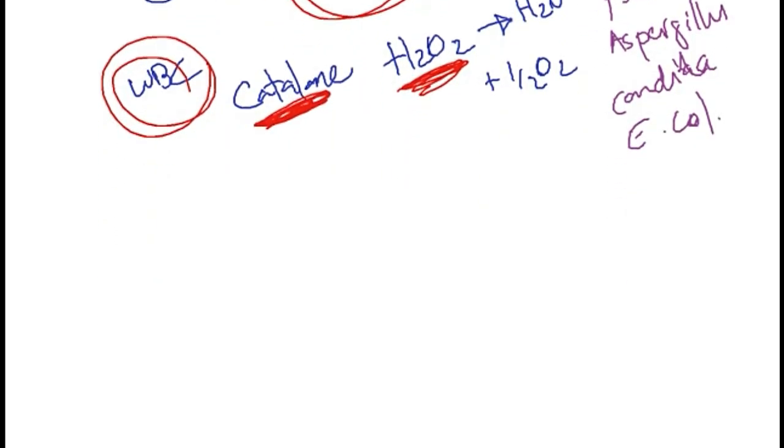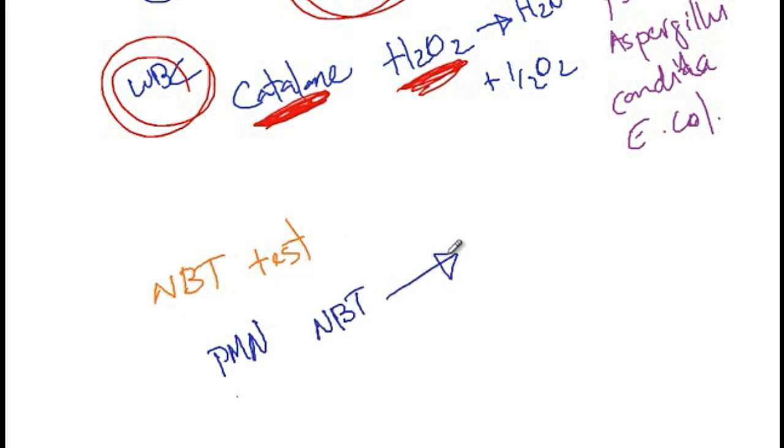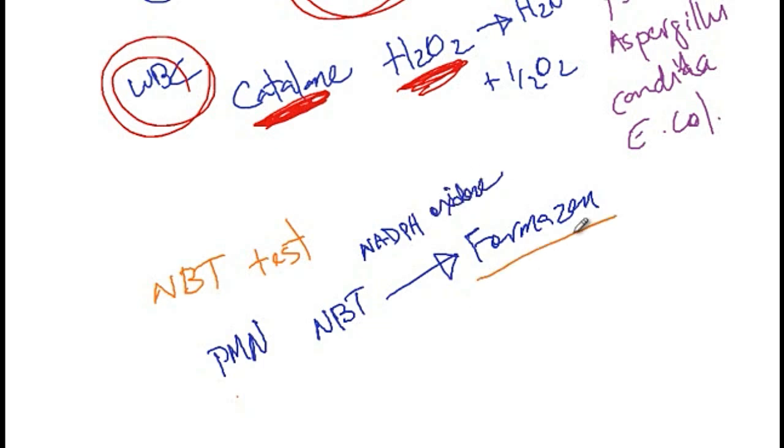diagnosing NADPH oxidase deficiency, and it's called the NBT test, or nitroblue tetrazolium test. What happens is that PMNs convert NBT into formazan via NADPH oxidase, and this formazan has a blue color.